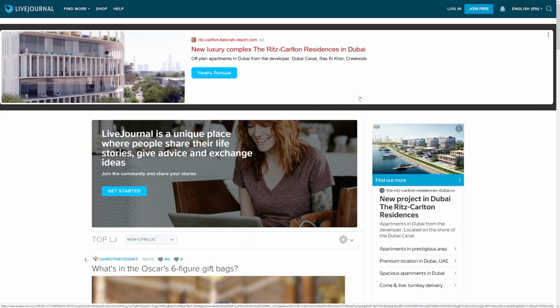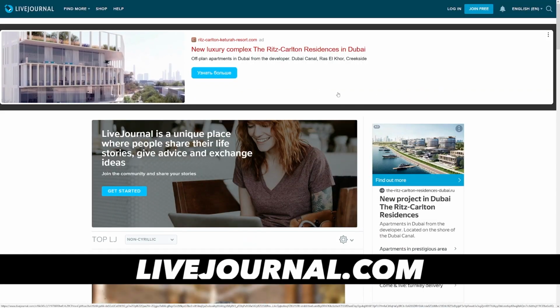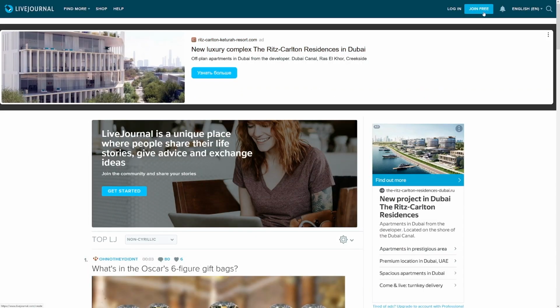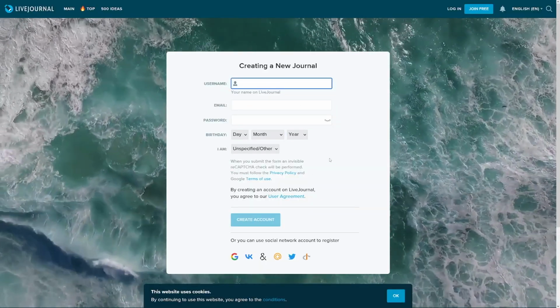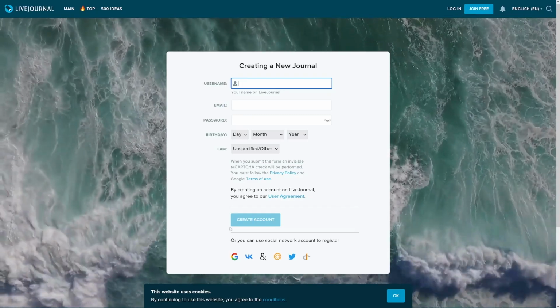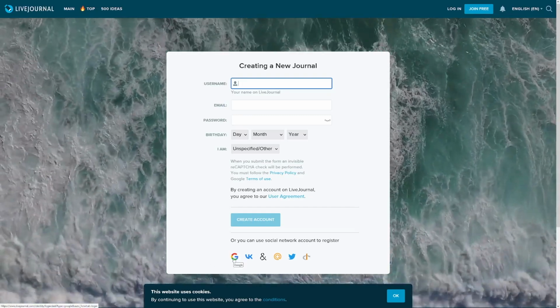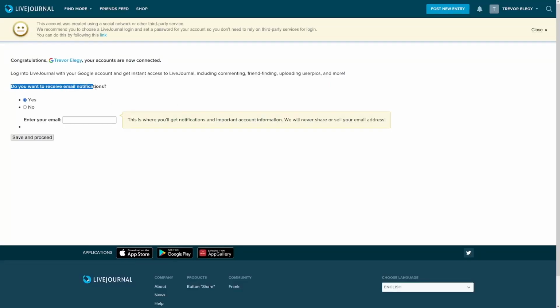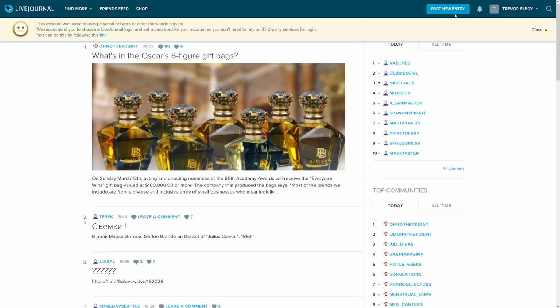You have to make yourself an account on LiveJournal. That is done easily by clicking on join free and then completing this simple information about yourself: username, email, password, or you can just use your Google account. That's going to be way faster. Now you can see, do you want to receive email notifications? I don't like this one. I click on no, save and proceed, and then I can post a new entry in here.